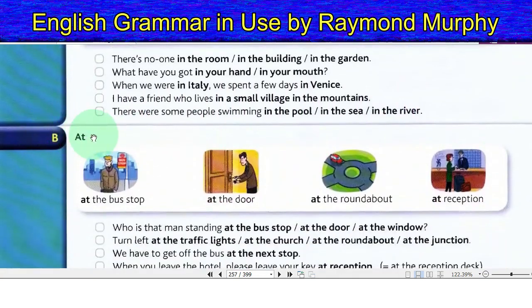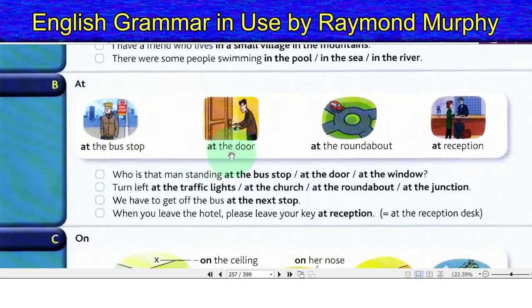B. At the bus stop. At the door. At the roundabout. At reception. Who is that man standing at the bus stop, at the door, at the window?